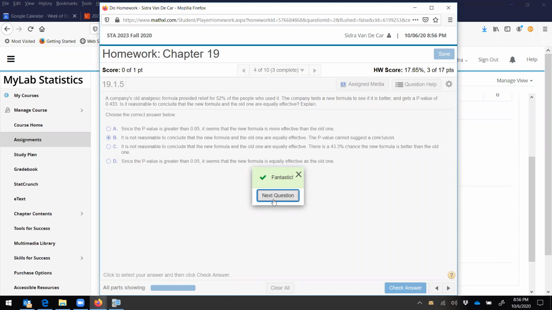But you've got to be careful with the directional hypotheses, right? I really need a p-value that is significant for me to reach a conclusion, right? If this p-value had been less than 0.05, that would be pretty convincing evidence that the new formula is now more effective, all right? But when I've got a p-value that's large, it really doesn't tell me much because that could have just happened.